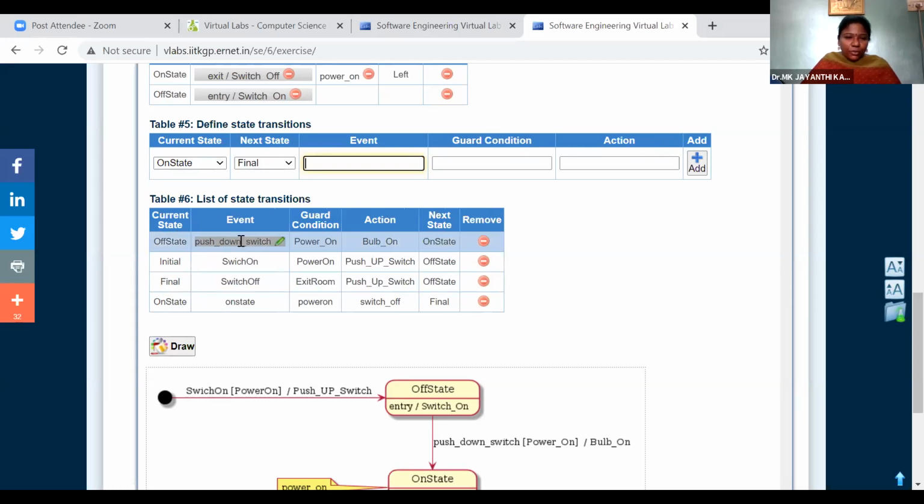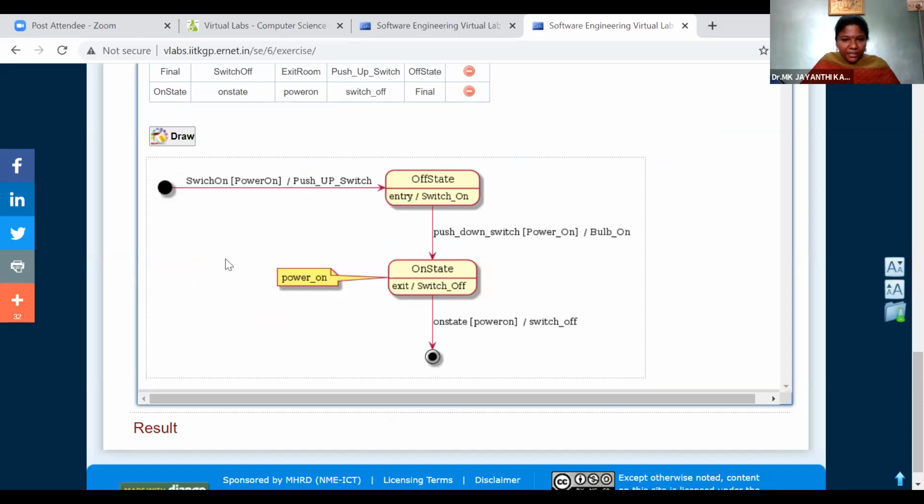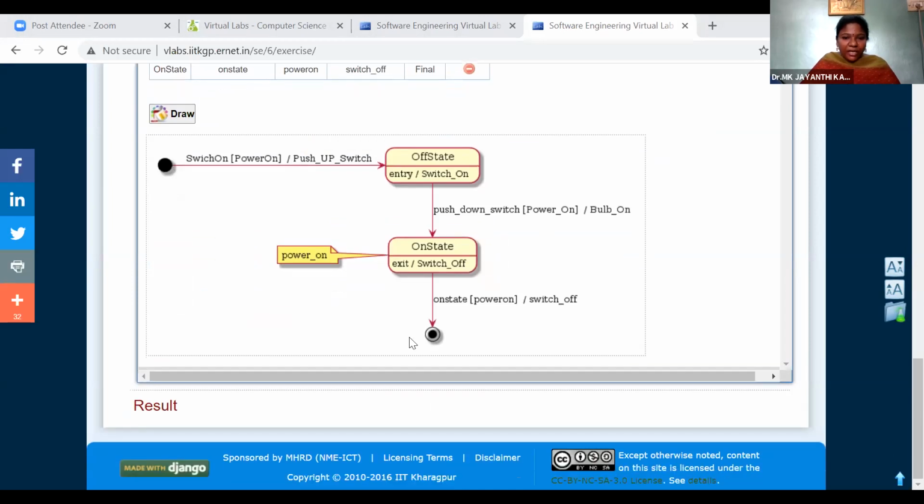Off state to push on, and it will go checking the condition for power on. Then you go to bulb is on state. Initial state to switch on state, final state to switch off state, on state to on state. So for the given sequence, we created the state transition diagram. Say we are in the initial starting state and we have the end state. Switch on, power, we are checking the precondition, power is on. Then push up the switch.